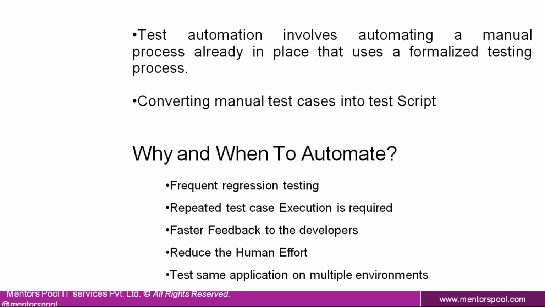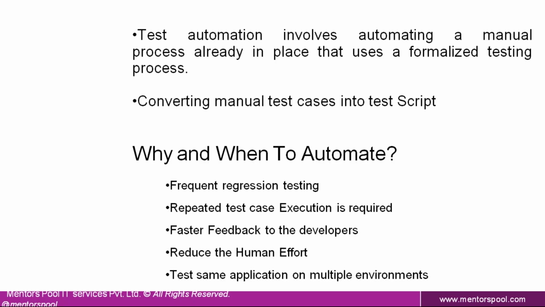But why and when do we have to go for automation? There are several factors, but out of all of them, these are very important. Whenever frequent regression testing is needed, it's better to go for automation. Whenever repeated test case execution is required, and whenever you need to provide faster feedback to developers, it's better to go for automation to reduce the human effort.